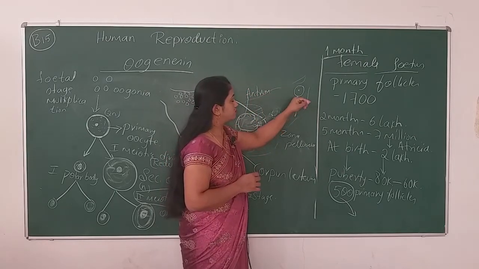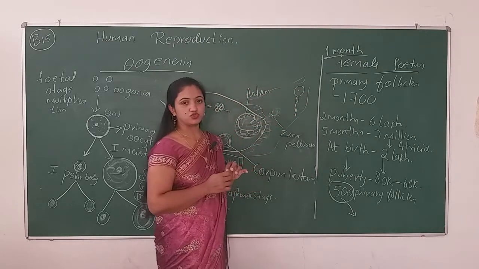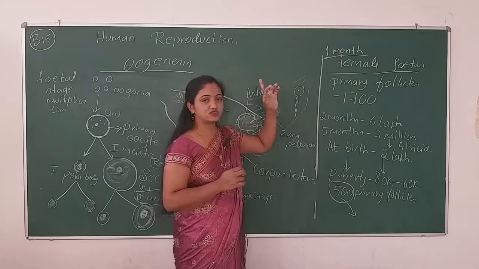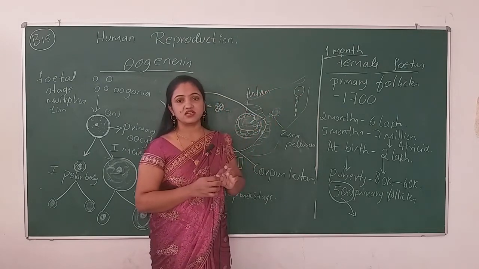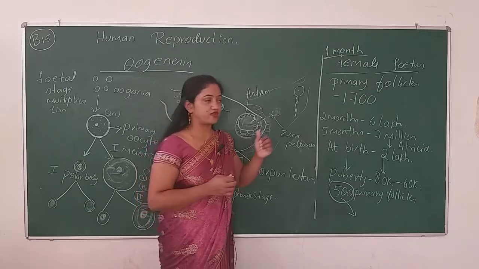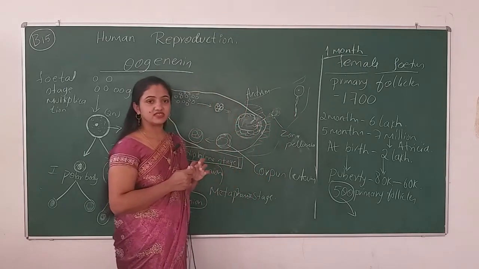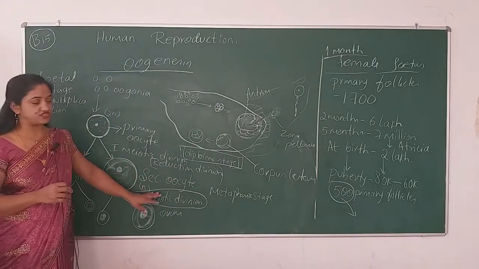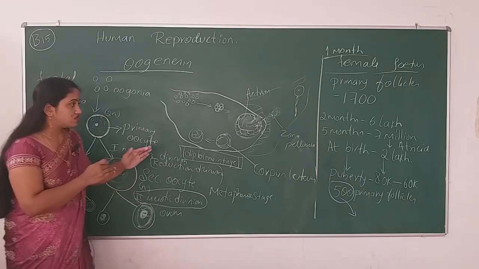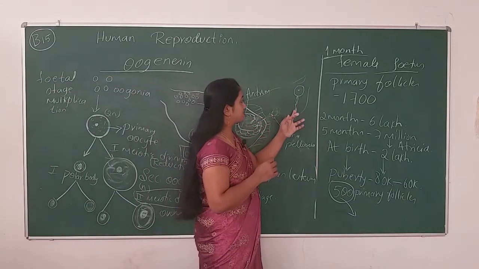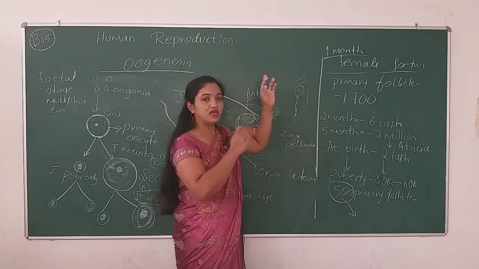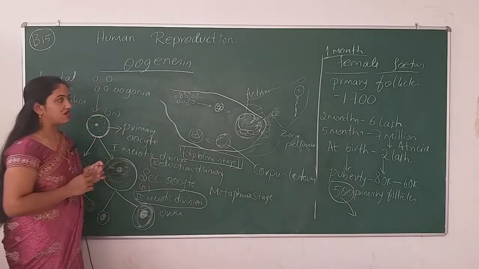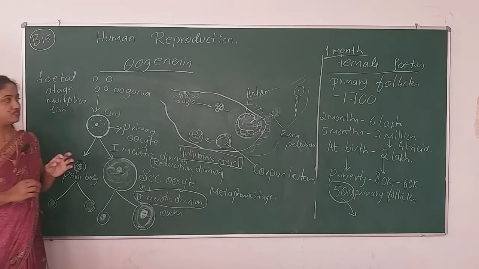That paternal chromosome will fuse with the maternal chromosome. Now the ovum is at the metaphase 2 stage and needs the centrioles. From where does it get the centrioles? From the sperm it gets the centrioles. Still it has not completed its meiotic division. Only when the sperm enters the ovum does it complete the meiotic division. So this you have to remember in the oogenesis.